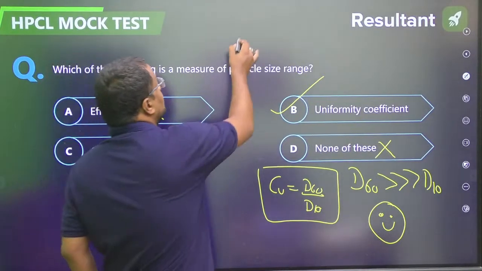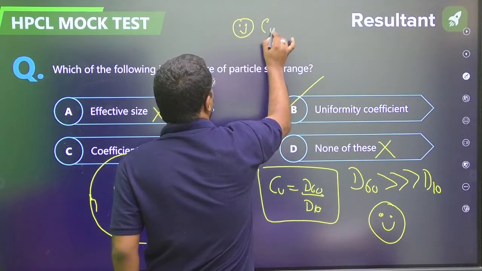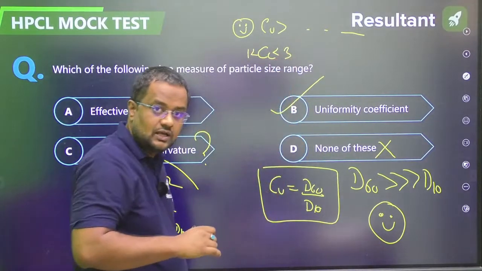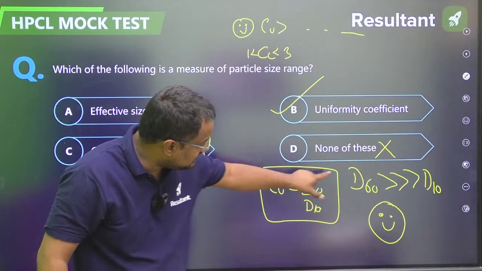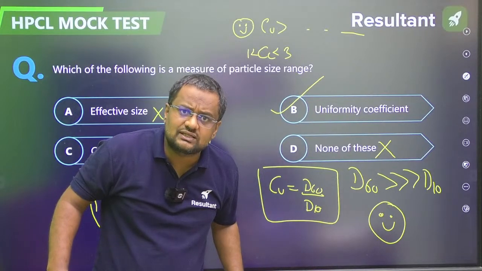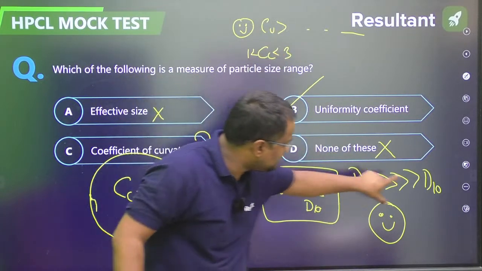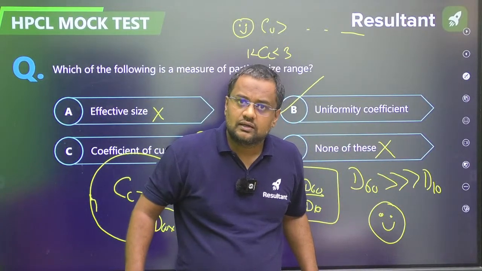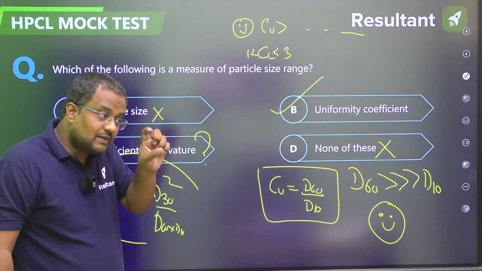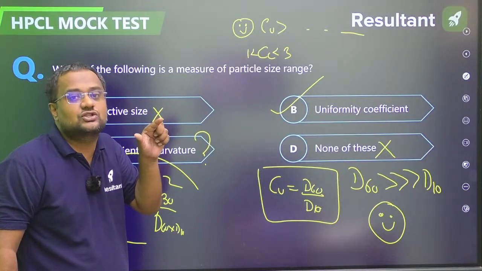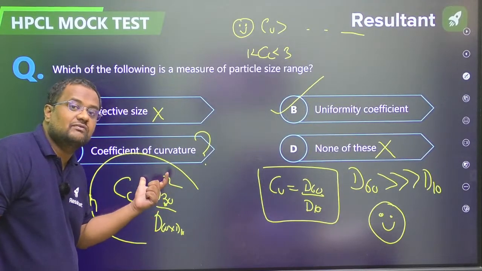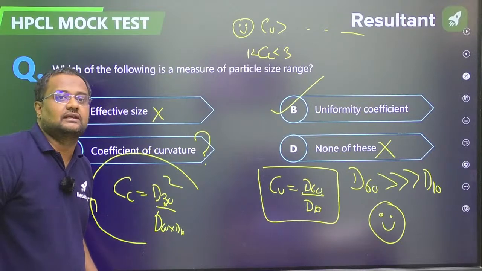Guys, why is CU good for a well-graded soil? CU is greater than any big number. And for CC we are restricting the region. Why? Because if CU is very, very big, that means D60 is very, very big and D10 is very, very small. So it is good here. A large range of particles is there; very big particles and very small particles are also there. Very good. Now why this? Maybe there are very big and very small particles, but the in-between particles might be absent, which is gap graded soil. So they are not absent, therefore a new term D30 is also considered, and if it is coming 1, 2, 3, that means the in-between particles are also coming. Got it or not, guys?